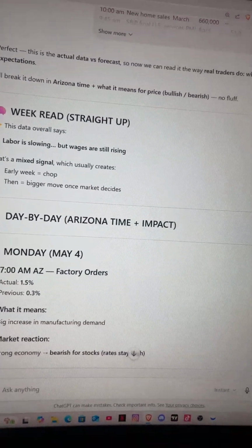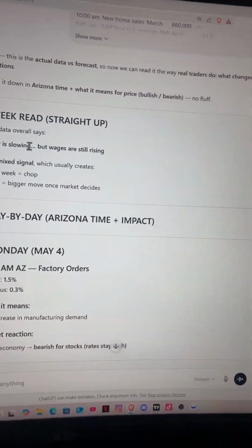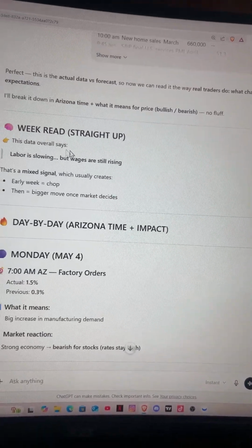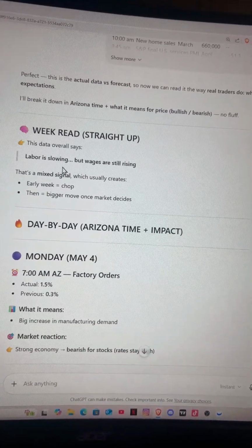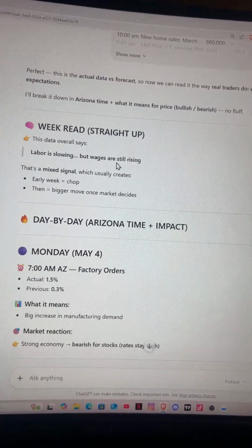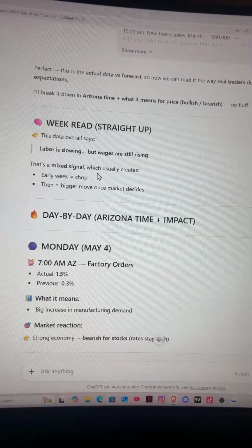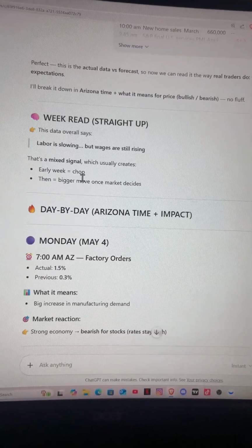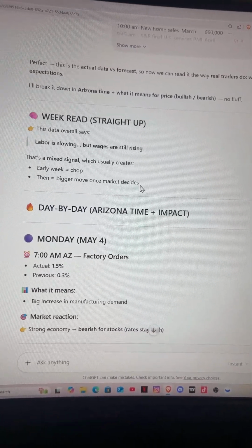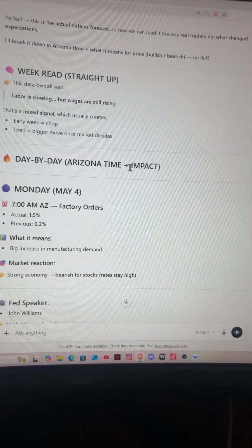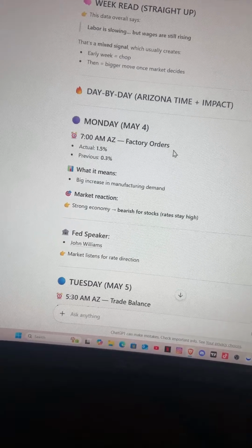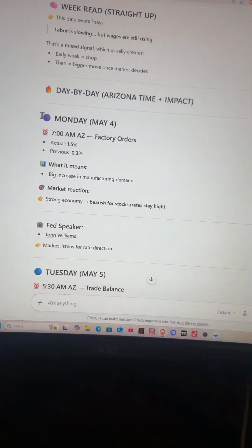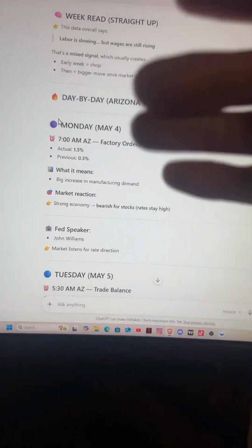For example, I start by getting that, and automatically it tells me this data overall says labor is slowing, but wages are still rising. That's a mixed signal, which usually creates an early-week sharp move, then a bigger move once the market decides. Day by day, Arizona time impact: Monday, 7 a.m., factory orders and so on.